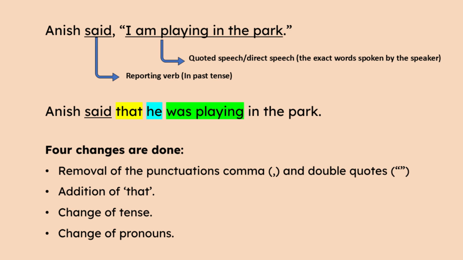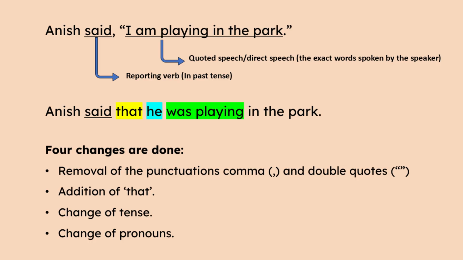Let's take the same example. Anish said, "I am playing in the park." Here the word said is called a reporting verb, and the reporting verb is in past tense. "I am playing in the park" is the quoted speech, that is the exact words spoken by the speaker. Now look how it is changed. Anish said that he was playing in the park.